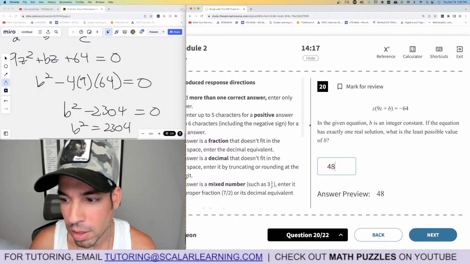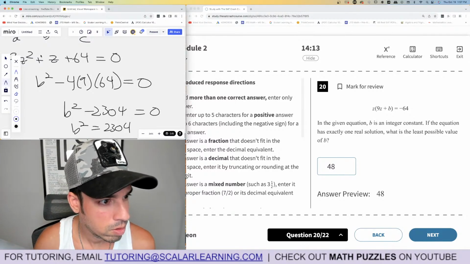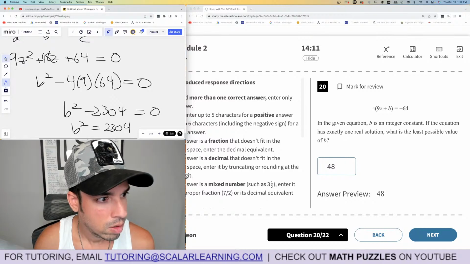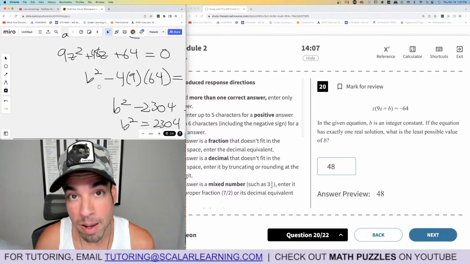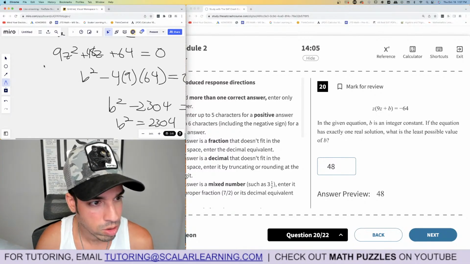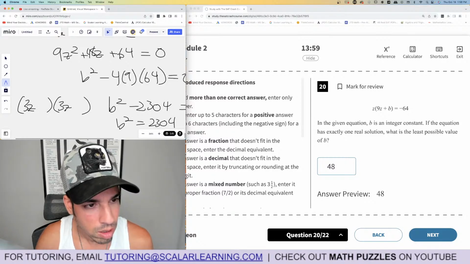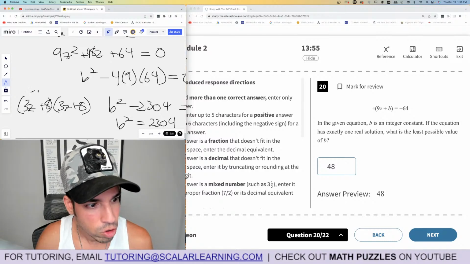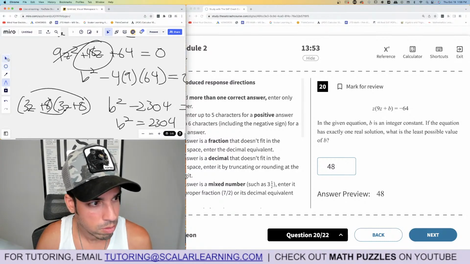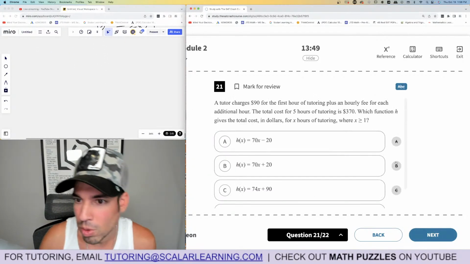And now we can check it. We can say if this was 48. Oh, and you know what? The other thing is, if it is 48, it should be a perfect square because that's how you know it is one solution. Let's do it that way. Let's just assume it is 3z, and then there would be 8 and 8. Yep, see, it works. Look, 24, 24, 48. All right. 2 left. 21 and 22.